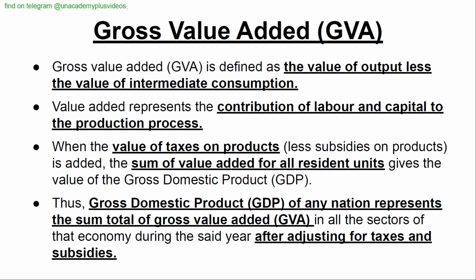Gross value added (GVA). Gross value added, GVA, is defined as the value of output less the value of intermediate consumption. Value added represents the contribution of labor and capital to the production process. When the value of taxes on products less subsidies on products is added, the sum of the value added for all resident units gives the value of the gross domestic product, GDP. Thus, the gross domestic product of any nation represents the sum total of gross value added in all the sectors of that economy during the said year after adjusting for taxes and subsidies.